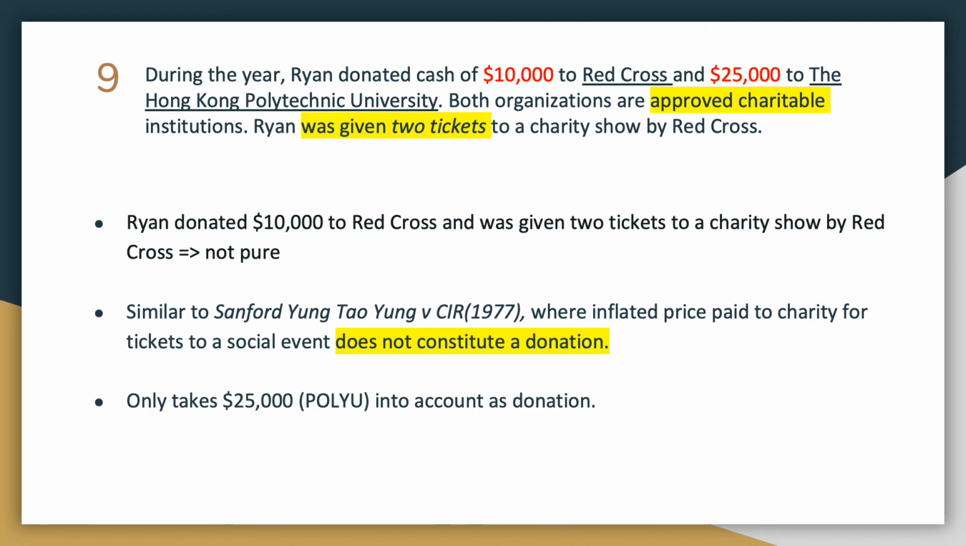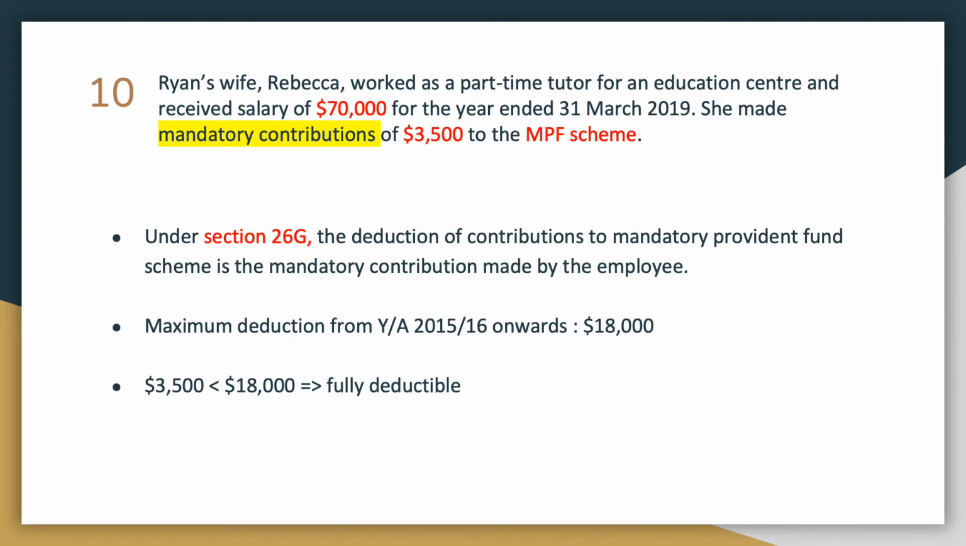However, Ryan donated $10,000 to Red Cross and was given 2 tickets to a charity show by Red Cross, so that donation could not be formed. This is similar to the case of Sanford Yung Tze Yung versus CIR in 1977, where an inflated price paid to a charity for tickets to a social event does not constitute a donation. So we only take the $25,000 to PolyU into account as a donation. Note 10 is similar to Note 7, and as $3,500 does not exceed the maximum amount, it could be fully deducted.